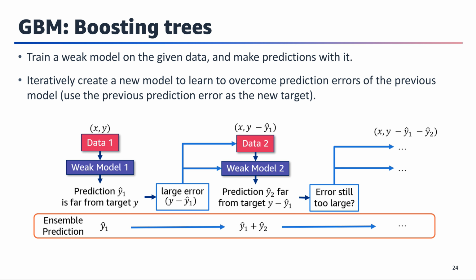Because decision trees are typically used as the weak learners in GBM, this technique is also known as gradient tree boosting or gradient boosting. Gradient boosting is an effective ML algorithm and is often the main, or one of the main, algorithms that is used to win ML competitions, such as Kaggle, on tabular data and similarly structured datasets.